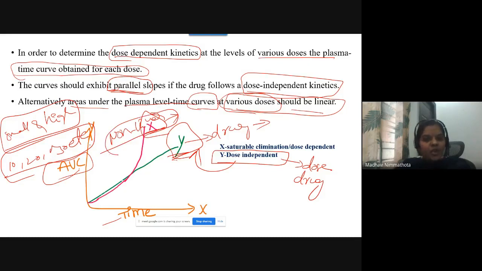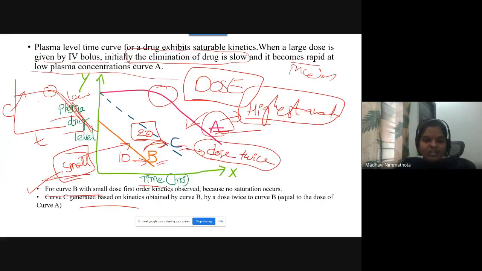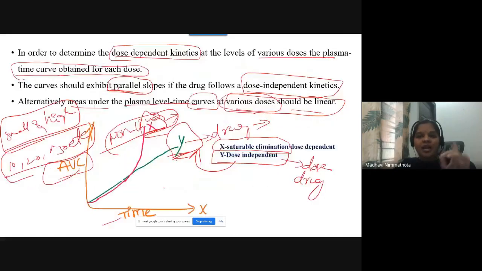In non-linear kinetics, a saturable elimination process is happening. That's why you get a curved line. So this is the major relationship between time versus AUC, and this is the plasma drug level versus time relationship. These two come under non-linear pharmacokinetics, introduction of ADME saturation processes.